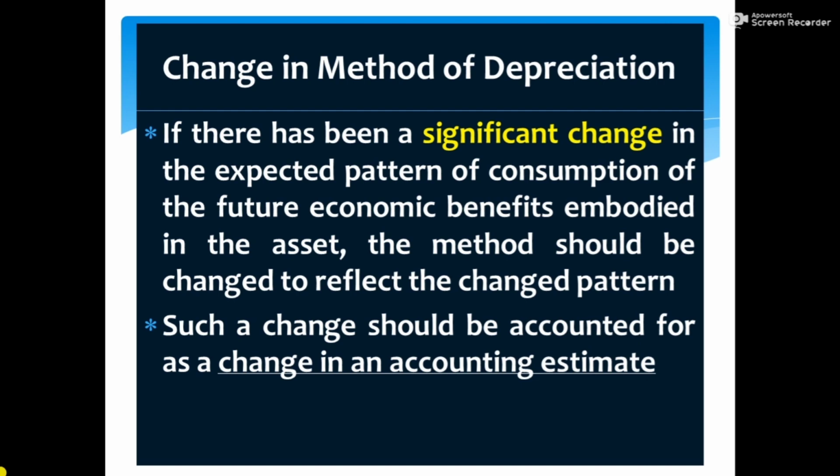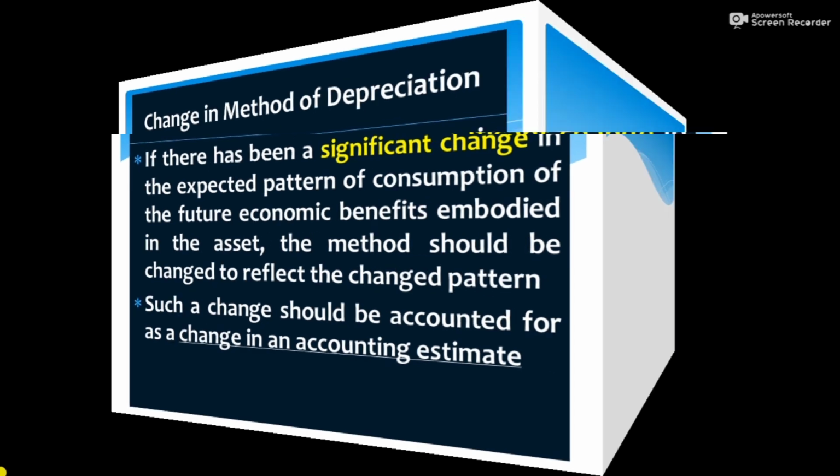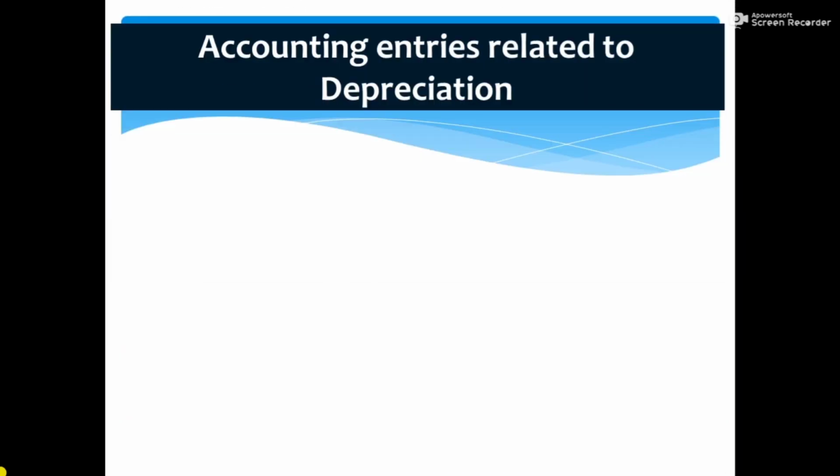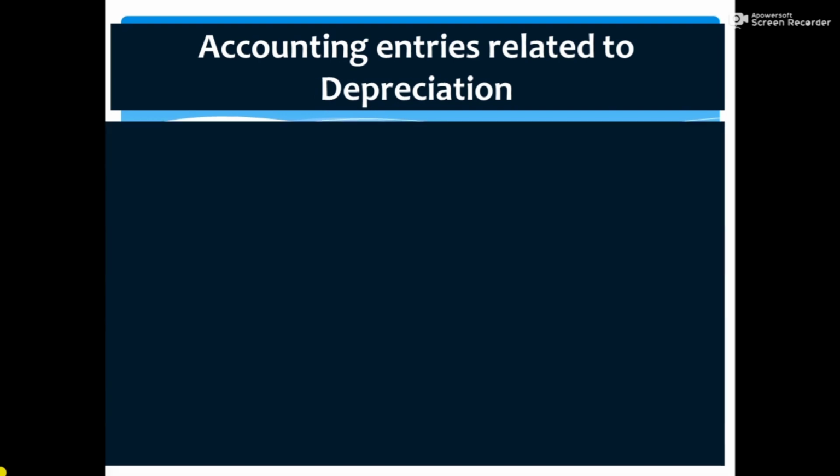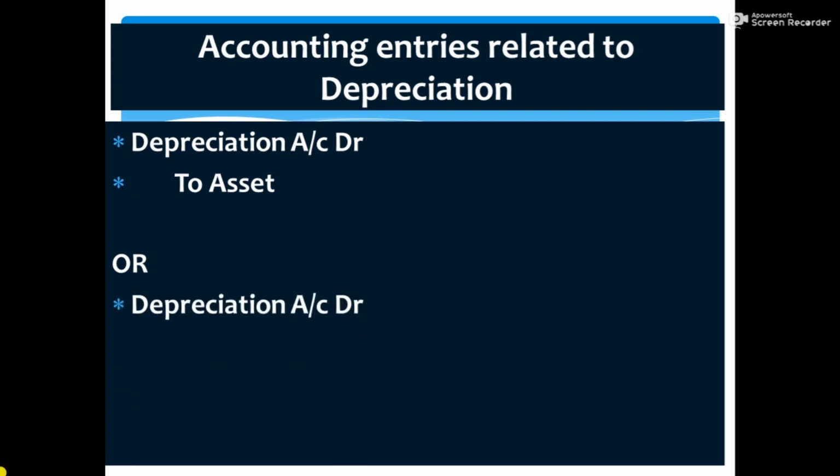Next, what are the accounting entries related to depreciation? There are two methods for accounting of depreciation. One method is to charge directly to the asset account, that is, depreciation account debit to asset. Another method is to open an accumulated depreciation account and credit the depreciation to the accumulated depreciation account. The entry is depreciation account debit to accumulated depreciation.